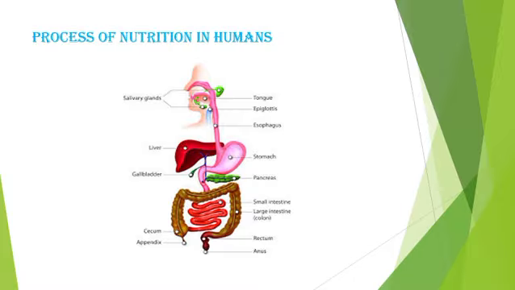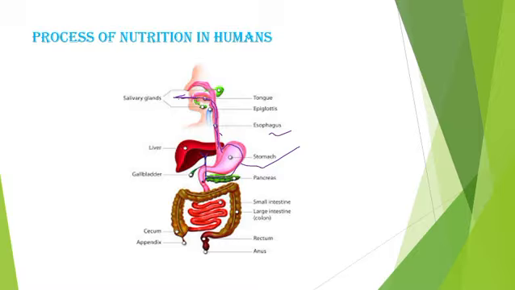The process of nutrition in humans starts through the mouth, as I told you. This is our mouth, and this is called the esophagus. This is the mouth, from where we take in food, and food goes by the help of the esophagus. In the esophagus, no digestion process happens. And then it goes into the J-shaped structure called the stomach.